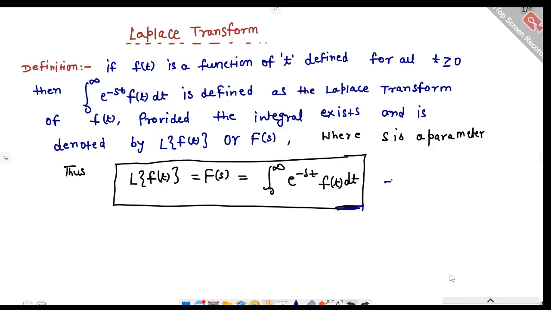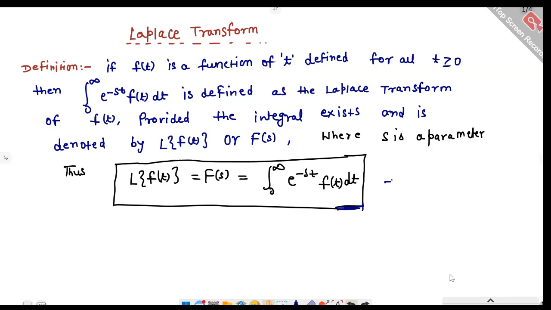Today we are diving into a super powerful tool in mathematics, the Laplace transform. If you have ever wondered how engineers solve complex differential equations so easily, this is the magic behind it. So stay tuned till the end, because by then you will not only know what a Laplace transform is but also how to calculate it for simple functions. So what is the Laplace transform?